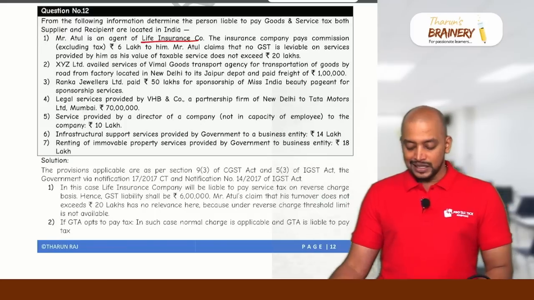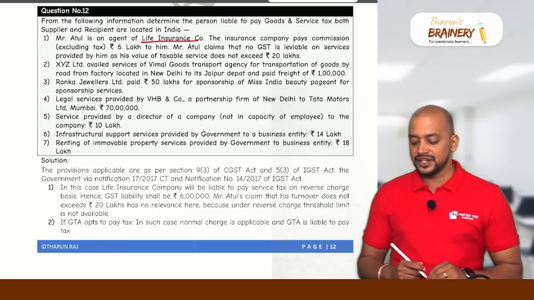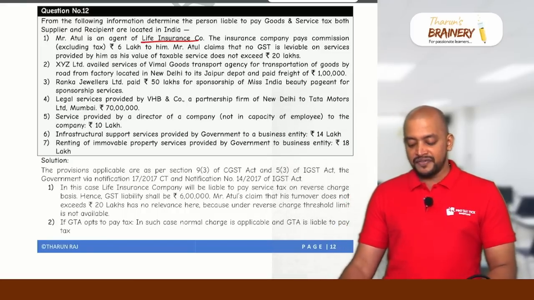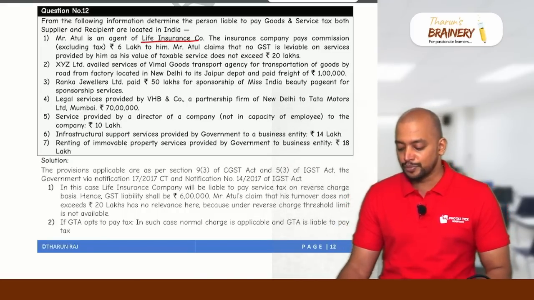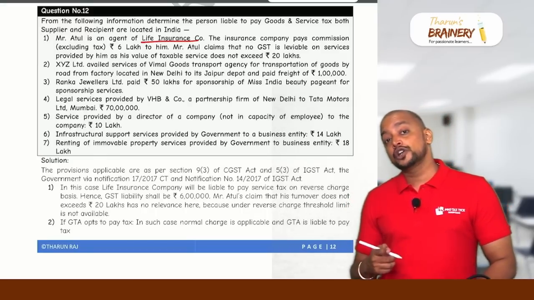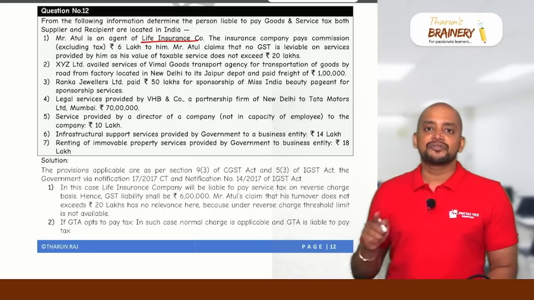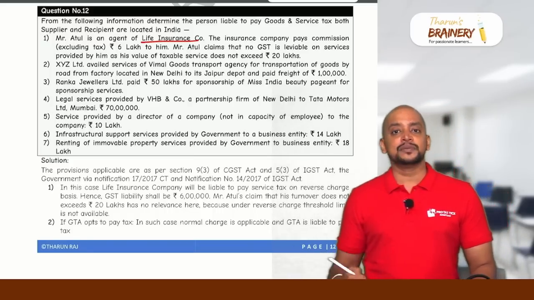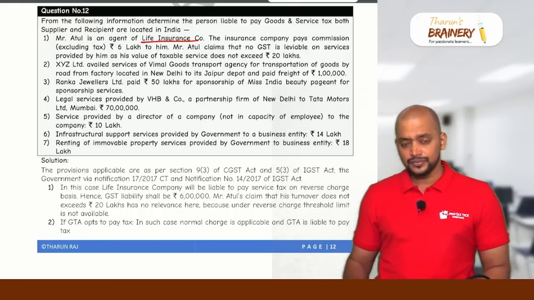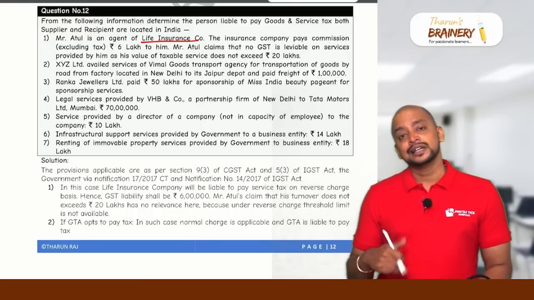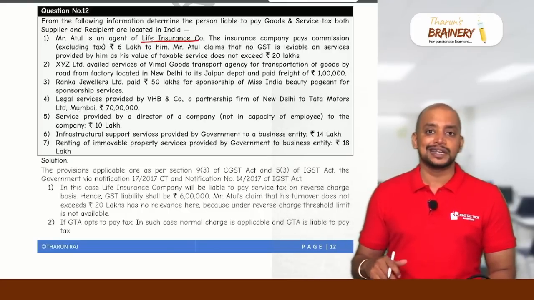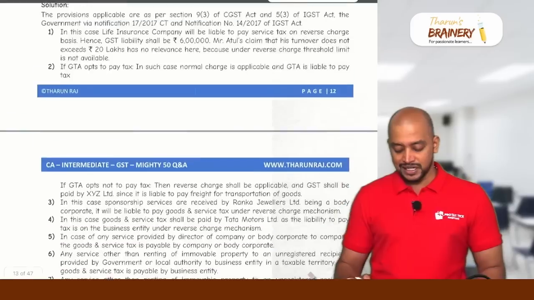Then XYZ Limited avails service of Vimal Goods Transport Agency for transportation of goods by road from factory located in New Delhi to its Jaipur depot and paid freight of 1 lakh. If the Goods Transport Agency has not opted to pay GST under forward charge, then XYZ Limited shall pay GST under RCM at 5%. So if GTA opts to pay tax, then they will pay GST. And if GTA does not opt to pay GST, then the recipient XYZ Limited shall pay.